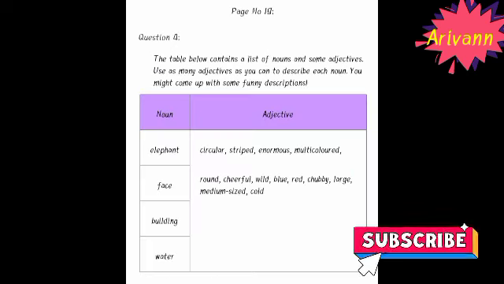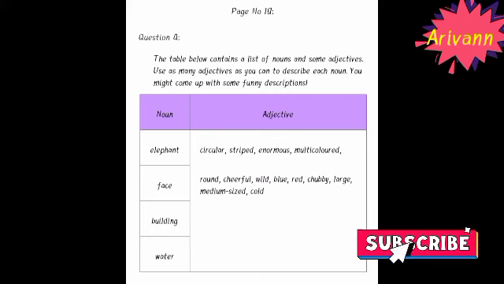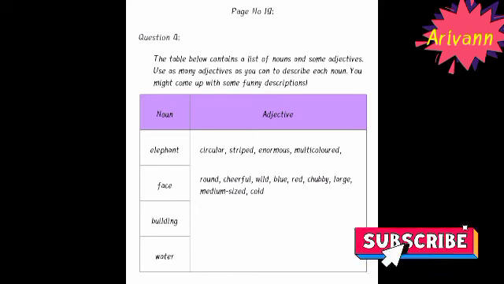Next one is page number 19, question number 4. The table below contains a list of nouns and some adjectives. Use as many adjectives as you can to describe each noun. Okay, you might come up with some funny descriptions. See here, noun. Now, four words has given and adjectives. You have to write the adjective.